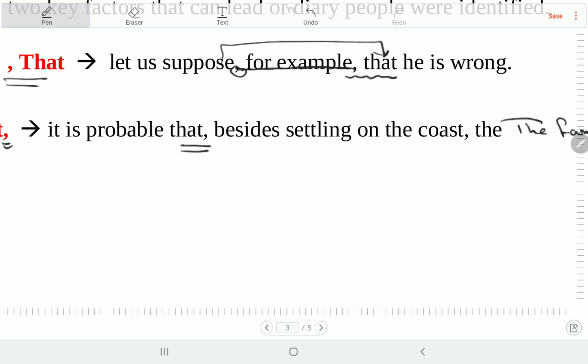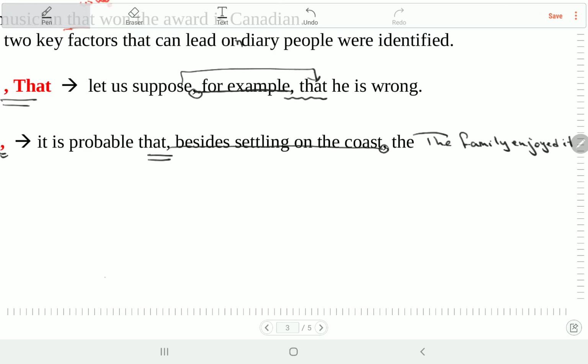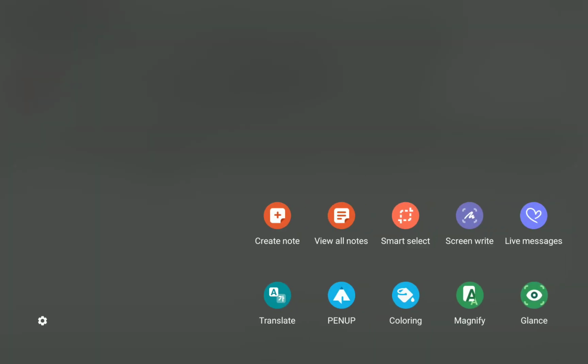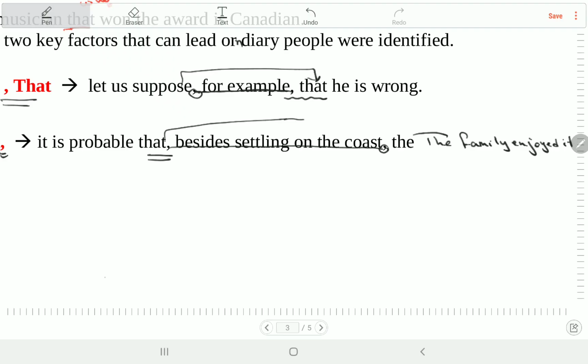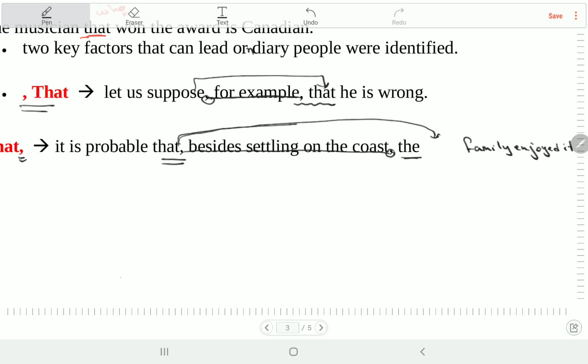That وcomma. طب ملاحظين ايه؟ ان في another comma. طب ده معناه ايه؟ ان all that part is a non-essential. يبقى it is probable that كمل بقى ما تقراش non-essential. It is probable that the family enjoyed it. على طول go. It's easy right now. Okay, it is probable that the family enjoyed it and delete the non-essential.